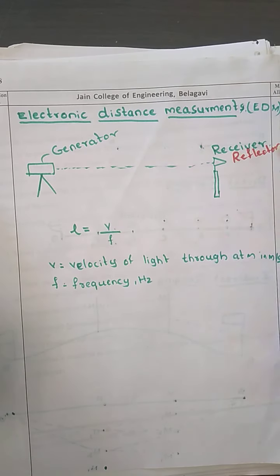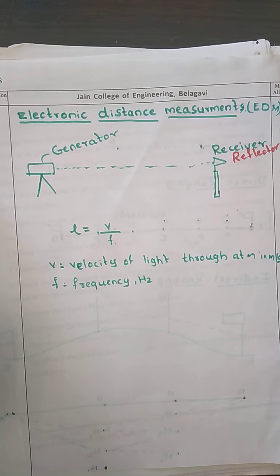Now the waves will hit this reflector, and the reflector acts as a mirror and reflects the beam back to the receiver. The generator also has the receiver, where the incoming light is converted into an electrical signal. Phase comparison is done between the projected and the reflected pulses.